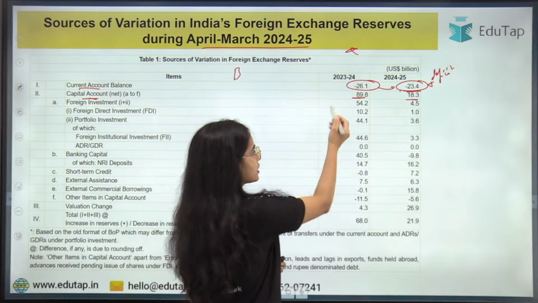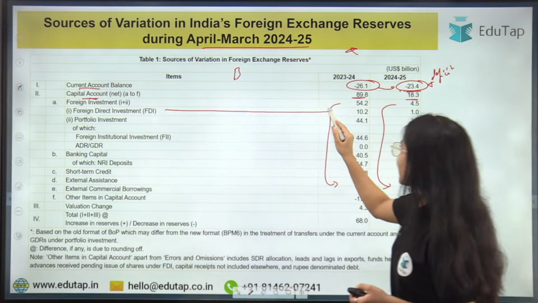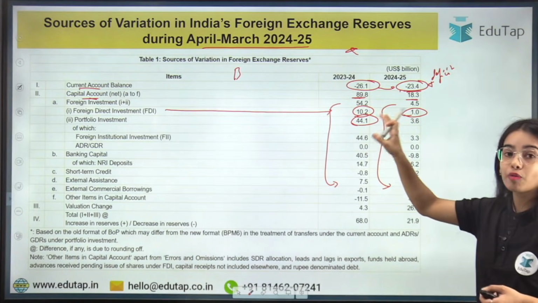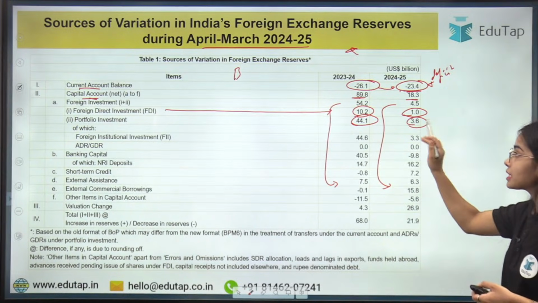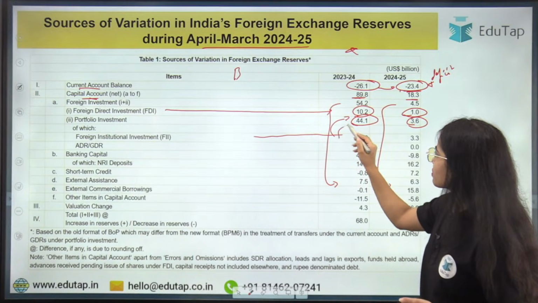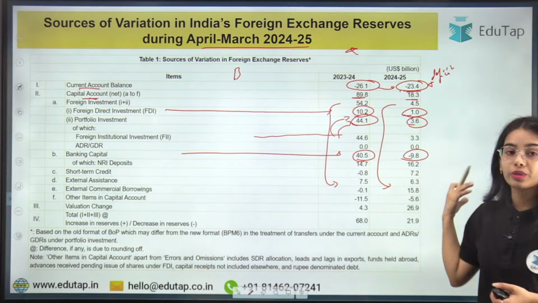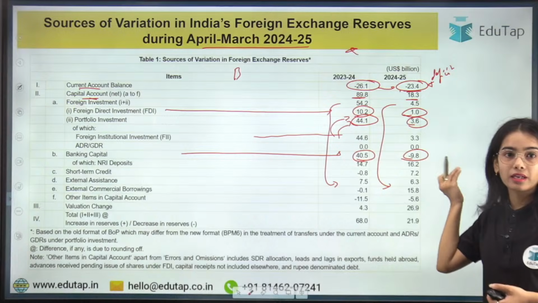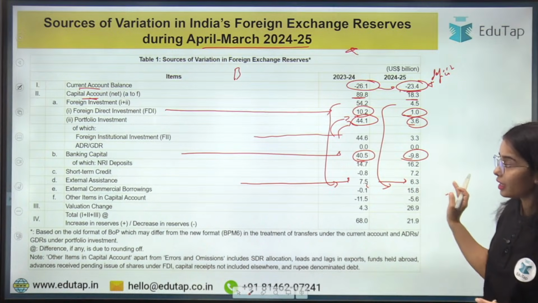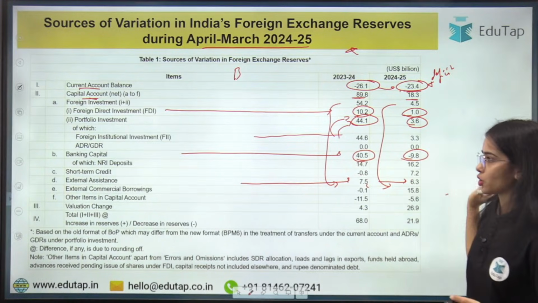Okay, so here you can see the other data points also, that the foreign direct investment has decreased. The foreign direct investment has decreased from $10.2 billion to $1 billion. The foreign portfolio investment has decreased from $44.1 billion to $3.6 billion. The foreign institutional investment is a part of foreign portfolio investment. Okay, so now the banking capital has gone into deficit, so our banking assets are decreasing. So this is the basic idea. The external assistance has also slightly declined. So the major problem is coming from foreign direct investment, foreign portfolio investment, and the banking capital has also decreased a